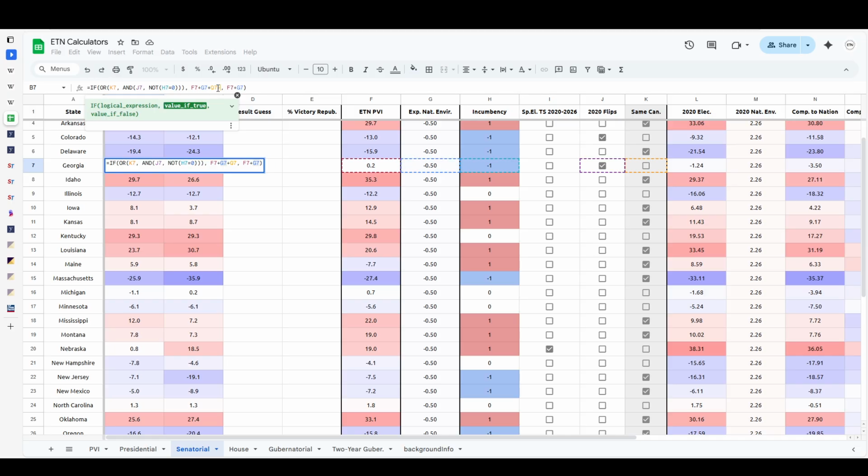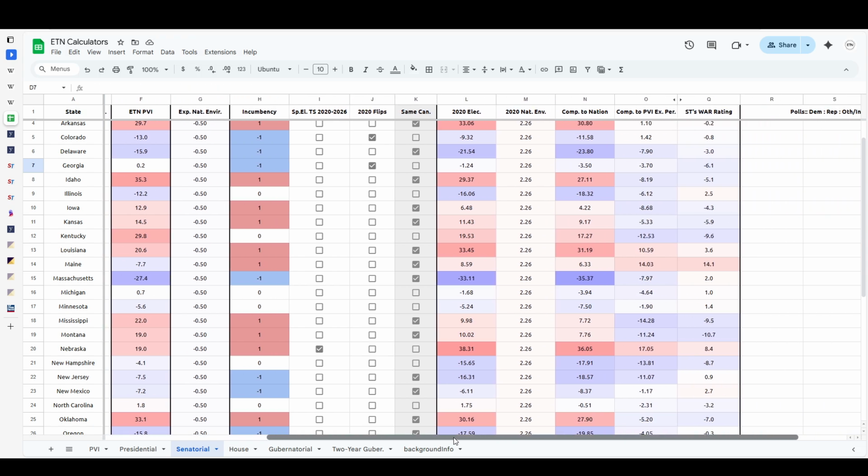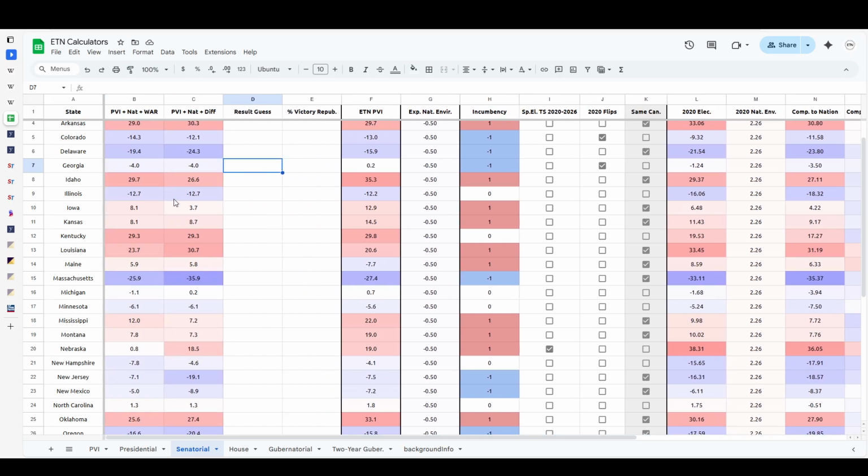Then we just add 2.4. Then we end up having a result of -4, which is, interestingly enough, the exact same result of the national difference. So, but either way, what this shows is that since he was flipping a seat and won by 3.7, that means the WAR rating they have it as 6.1. He is a very strong candidate.